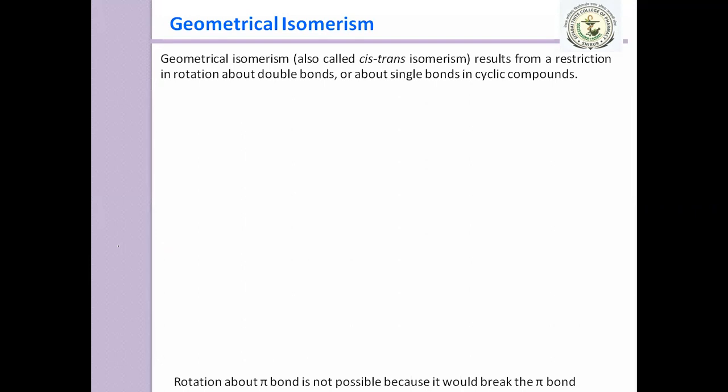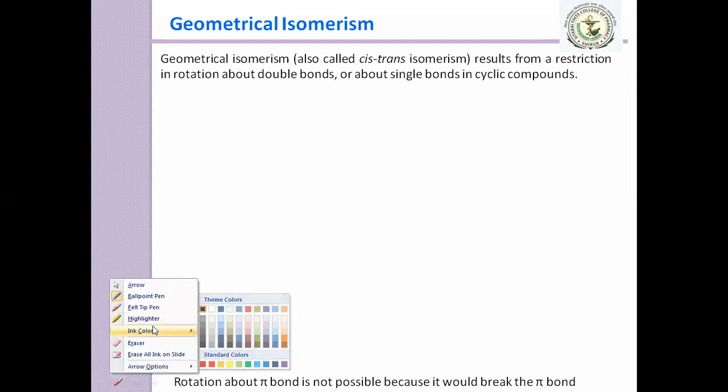There are also a few examples with a double bond between carbon and nitrogen, and in that case also we can say cis or trans. Mainly remember that when there is a restriction in rotation about double bonds, or in single bonds in rings, geometrical isomers form. Clear?